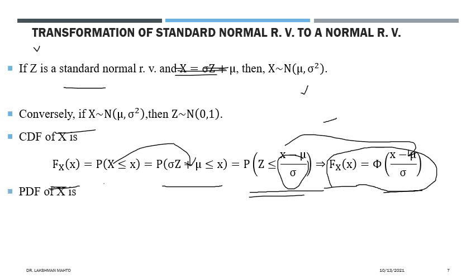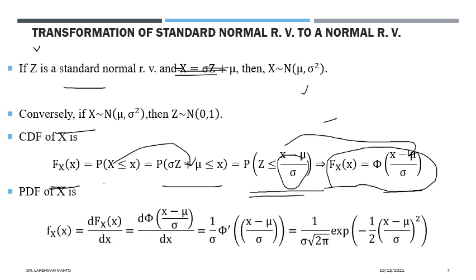random variable. And afterward, what will we do? We will differentiate this CDF in order to get the PDF of x. So just differentiate the CDF of x. After differentiating, sigma will come out as 1 by sigma, and we will have the derivative of the CDF of z only.